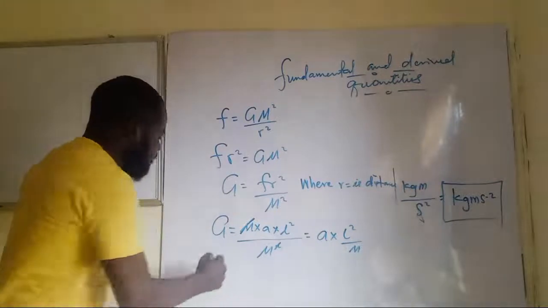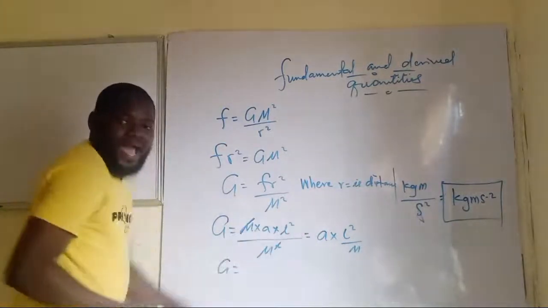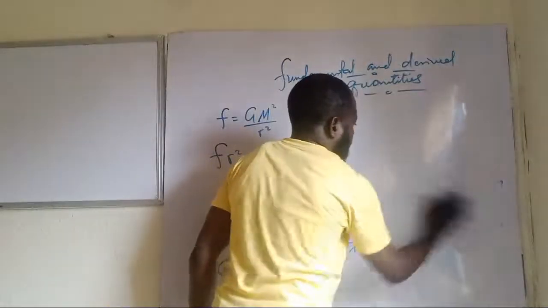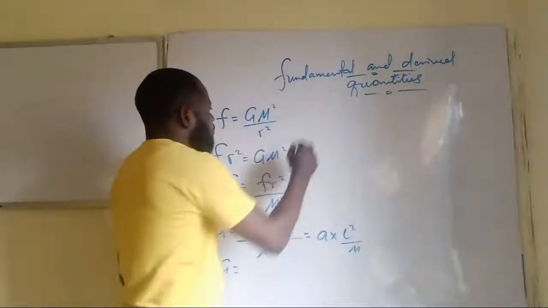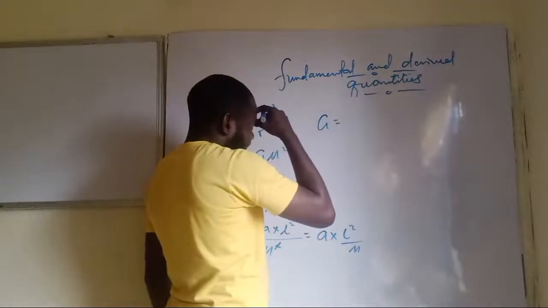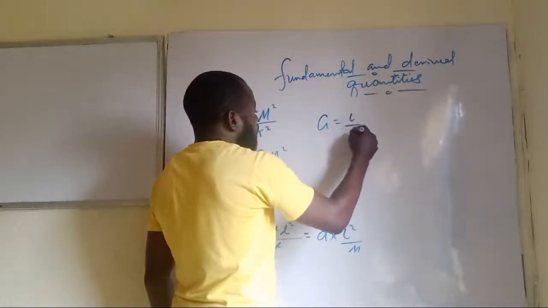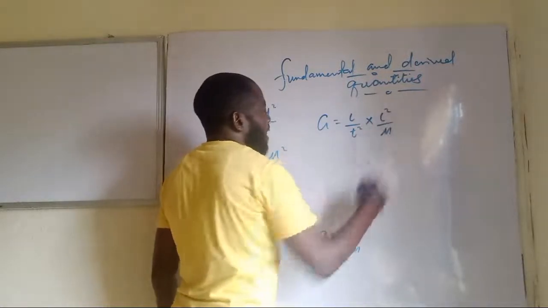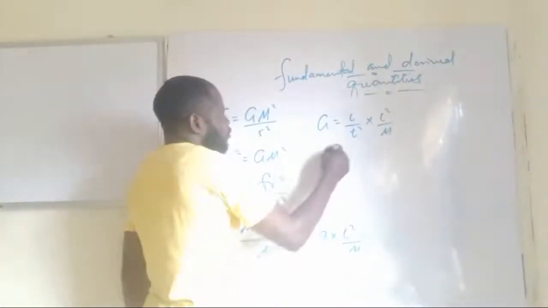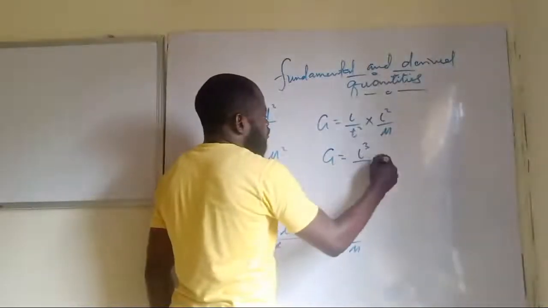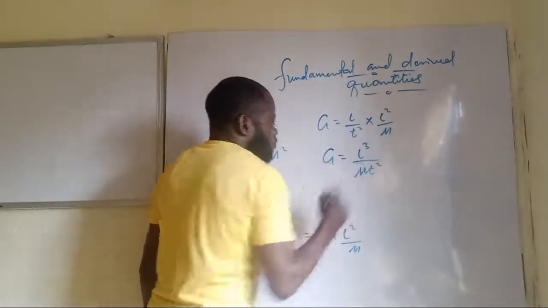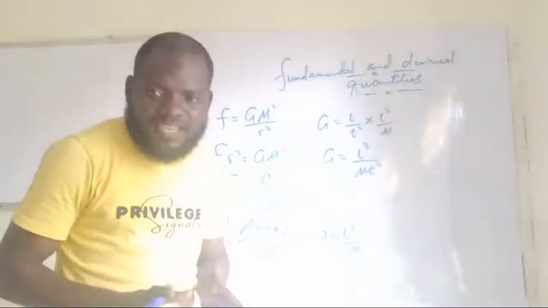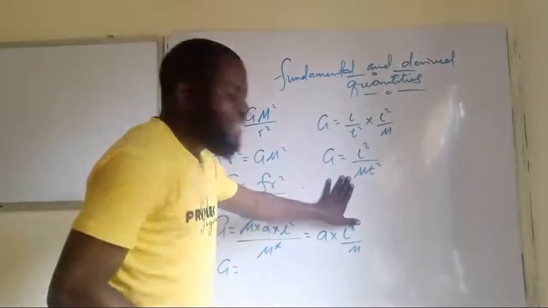So acceleration is what? So G equal acceleration. So G will become acceleration, which is length over time squared, multiplied by length squared all over mass. Are you seeing that now? So G now equals L cubed all over M T squared. So you've successfully expressed everything as fundamental quantities.